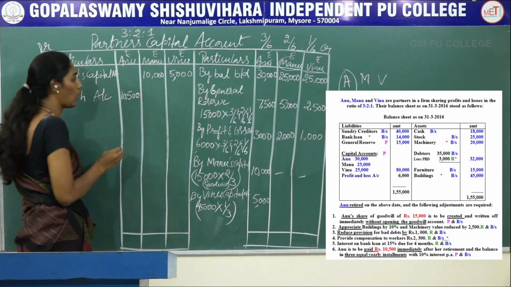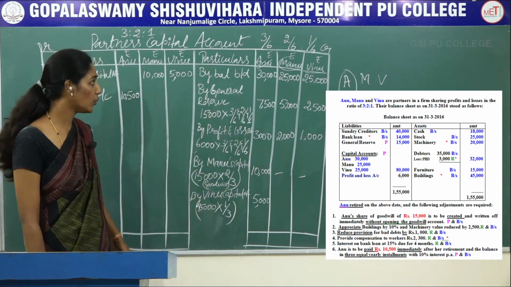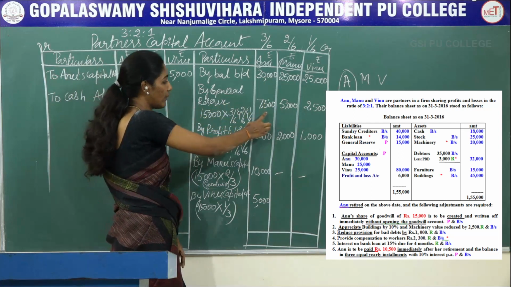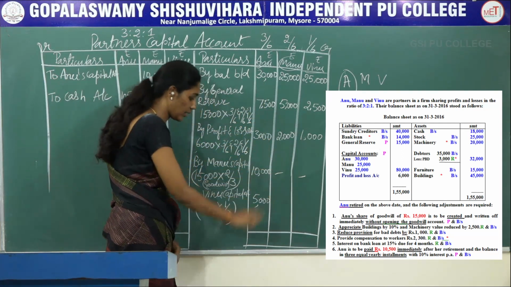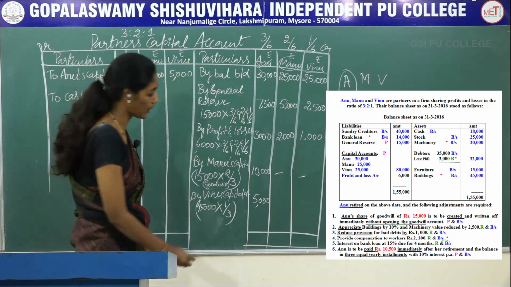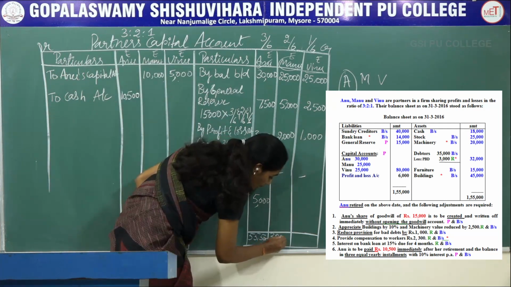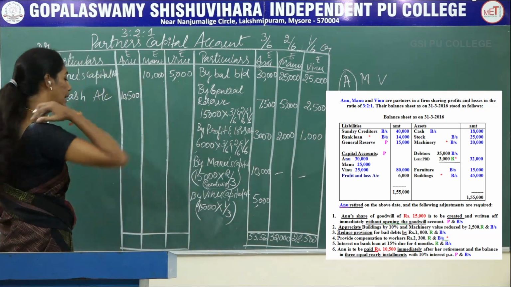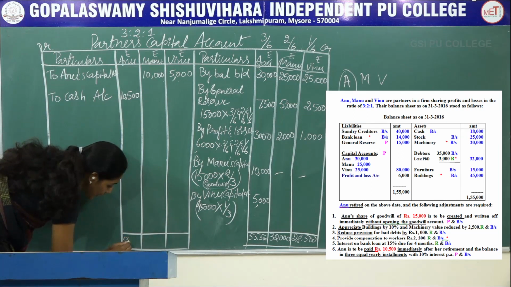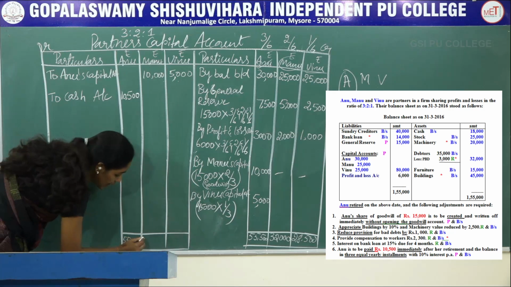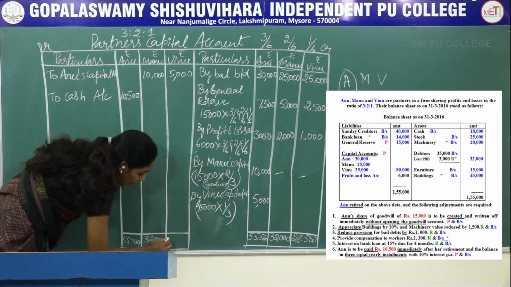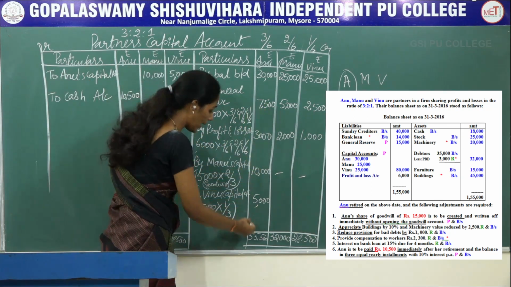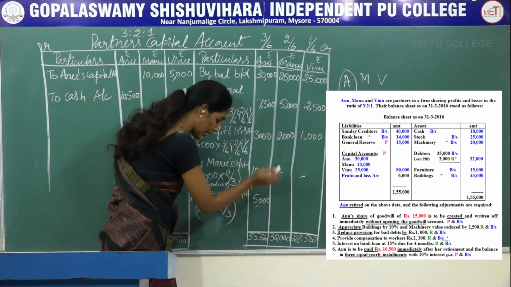10,500 in Anu's column. After recording all the adjustments, you have to make a total of each column on the credit side first. 30,000 plus 7,500 plus 3,000 plus 10,000 plus 5,000. You will get 55,500. And for Manu 32,000 and Vinu 28,500. Write the same totals on the debit side: 55,500, 32,000 and 28,500. So here the total capital balance of Anu is 55,500.